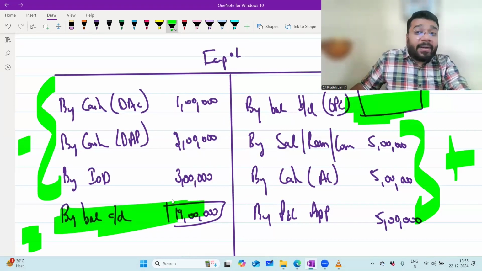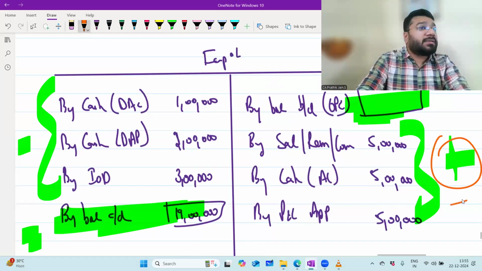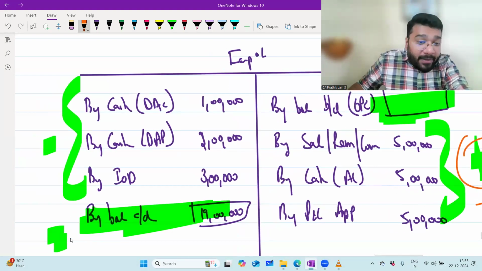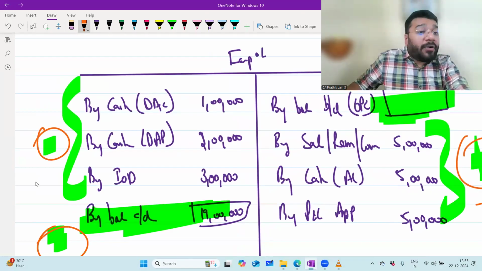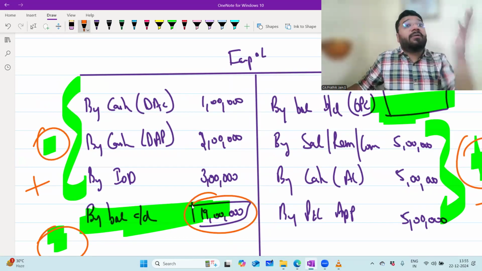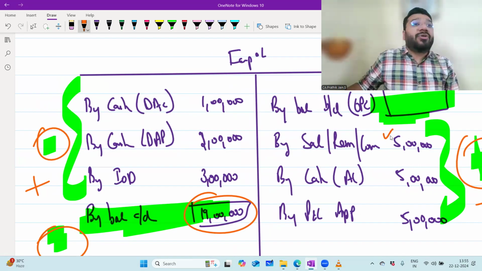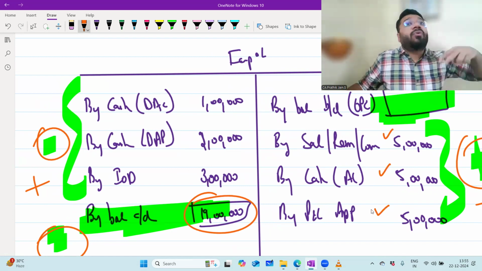To get this closing capital, whatever items you added earlier, now you have to subtract. Whatever items you subtracted, now you have to add back. Understand what has happened. How did you get this closing capital? Think about it. This closing capital has come after crediting salary, remuneration, commission, after crediting additional capital, after crediting share of profit. So when I'm reversing it, I have to minus it.